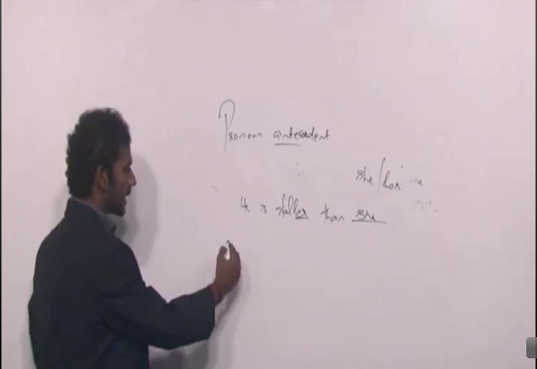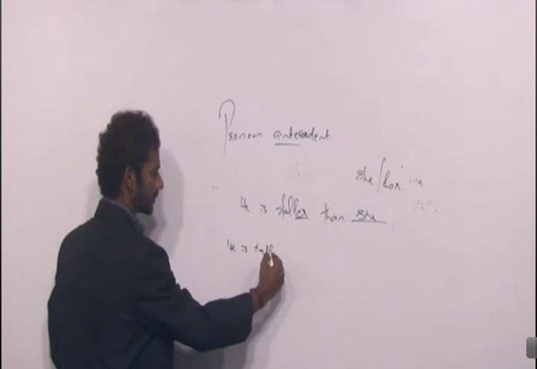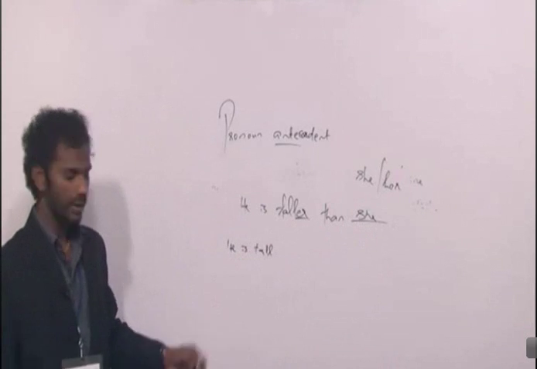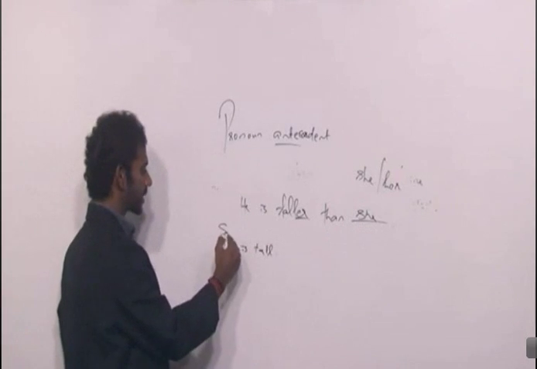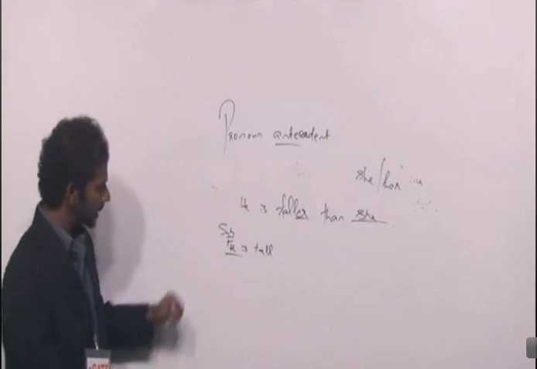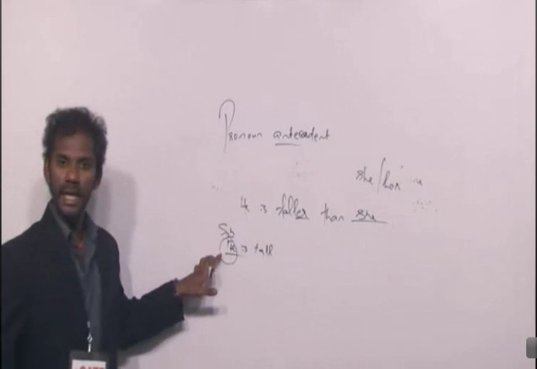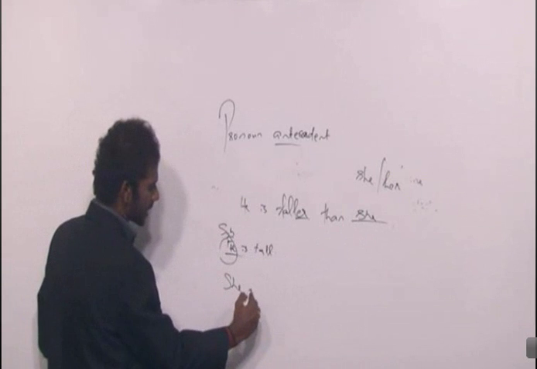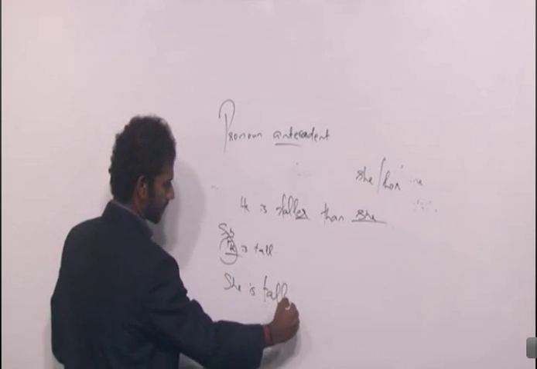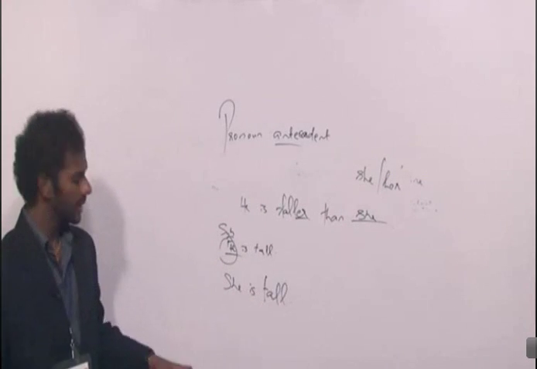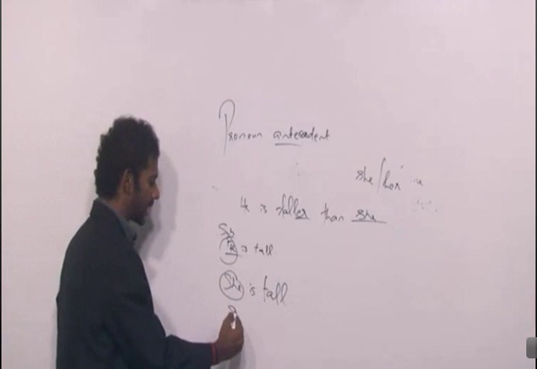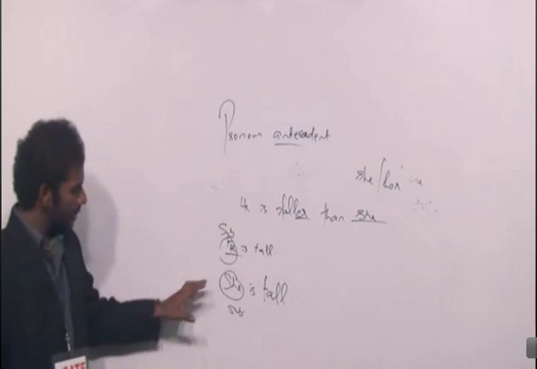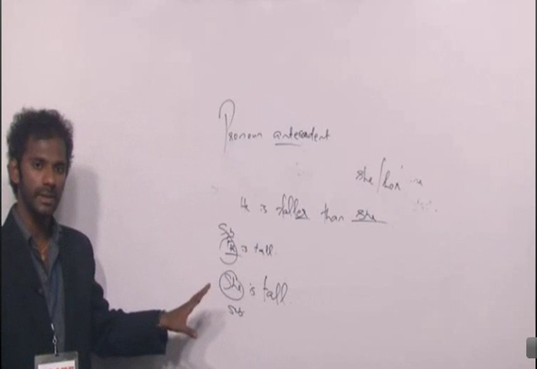So if I say he is tall, the subject here is he, because this is a pronoun given primary importance in this sentence. Similarly, if I say she is tall, she is the subject in this sentence. That means she is a pronoun given primary importance in this sentence.